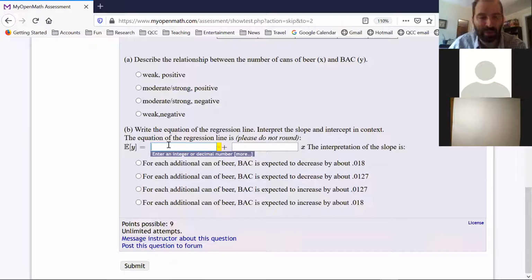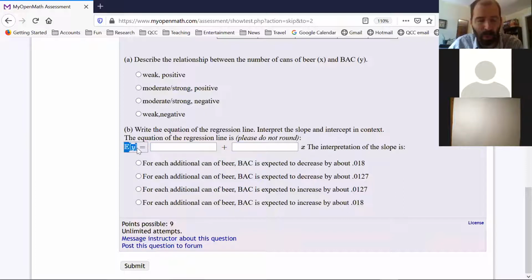Okay, so I should probably move this exercise. I can't move it now that the assignment's already been posted, so I guess I can't. But if you look into what we talked about in section 8.2, you should be able to answer this part, okay? What we have here is the equation of the regression line.